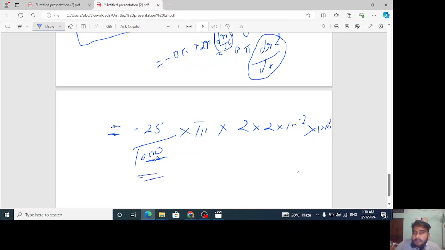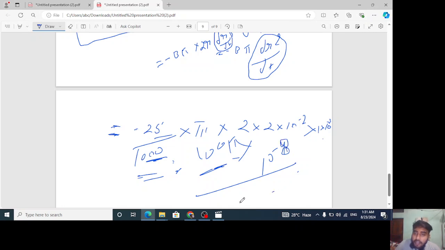Here 1000 and here minus 3 minus 2. It will come down, then it will be 10 to the power how much? How much, bachcho? 3, 3, 6 to 8, 10 to the power minus 8. So answer will be minus 25 into 4, so minus of 100 pi into 10 to the power minus 8.